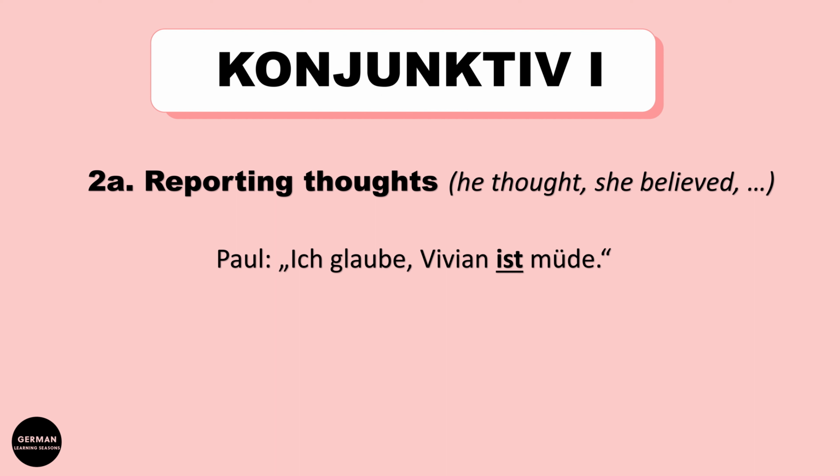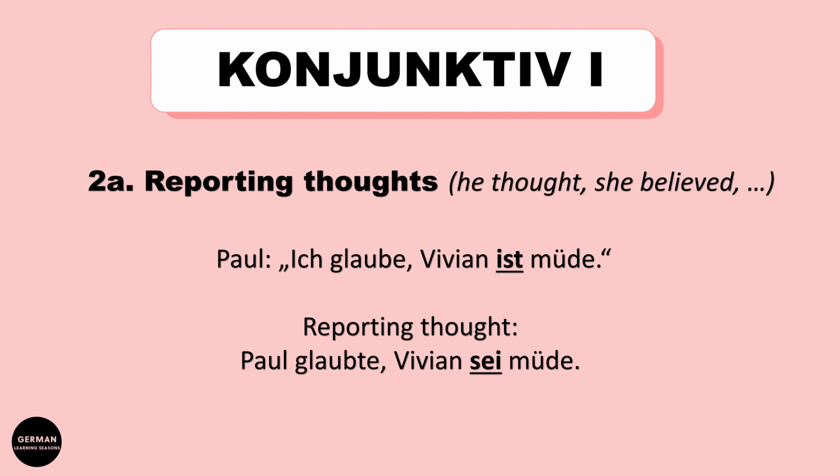And now we want to report his thought. Then we would say, Paul glaubte, Vivian sei müde. You can also say Paul glaubt, Vivian sei müde. So what is important here, ist changes to sei. So the infinitive verb of it is sein, and this is an exception.